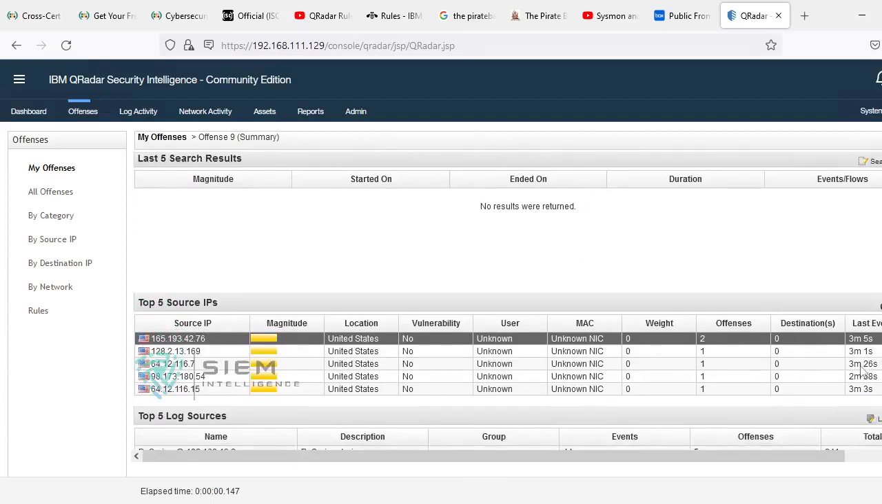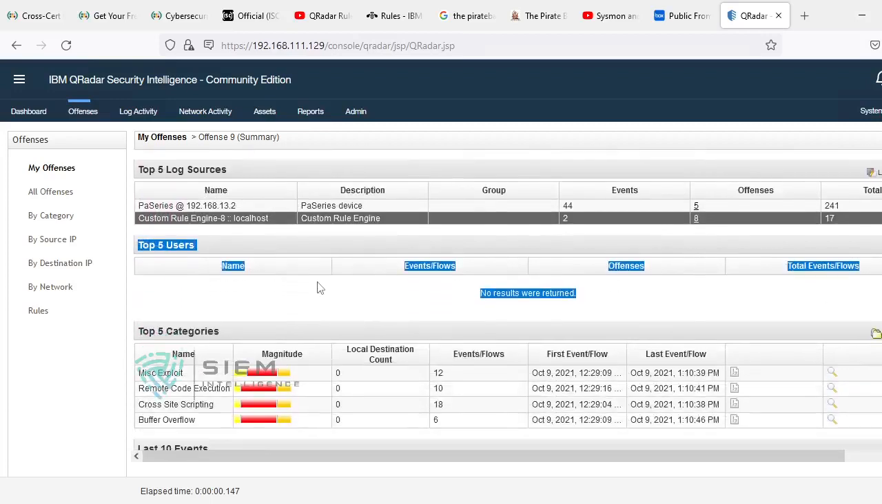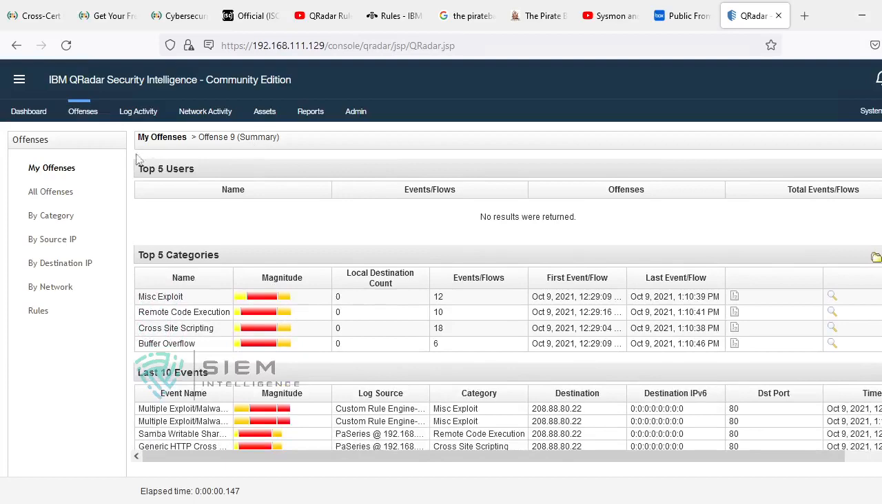Right now there is no user. Is there any? See, there is no user. Why? Because it is showing unknown. If there are any users contributing, they will show here. And you can also find how many categories are in this particular offense.